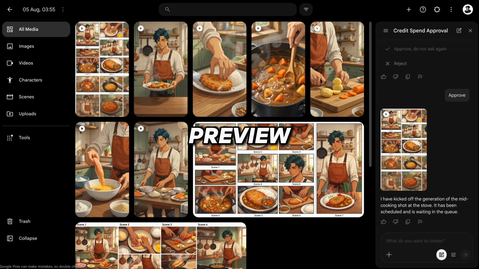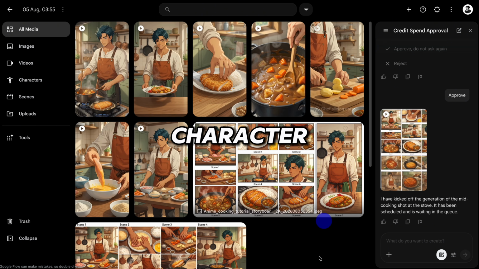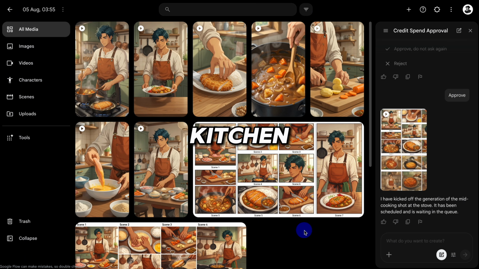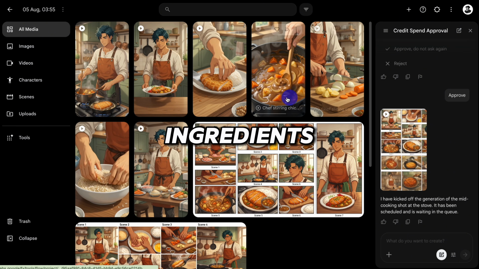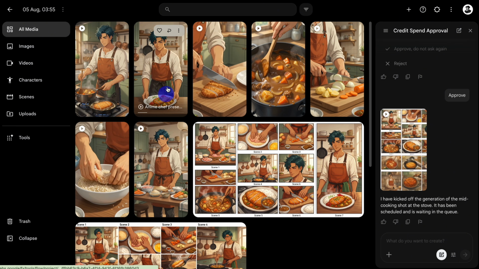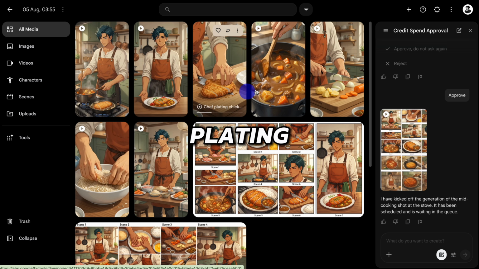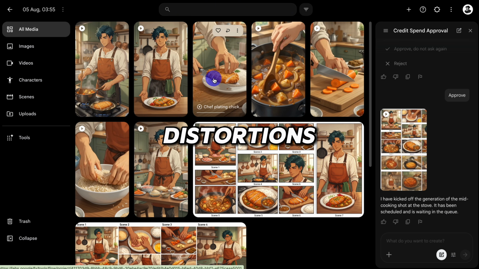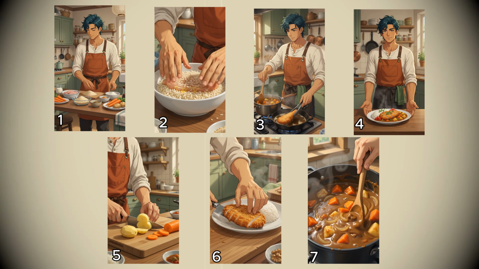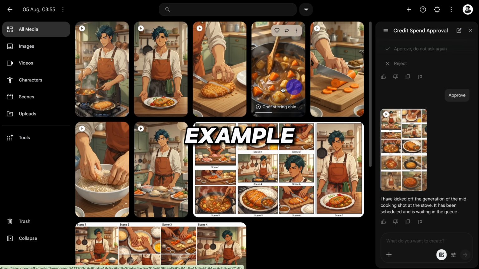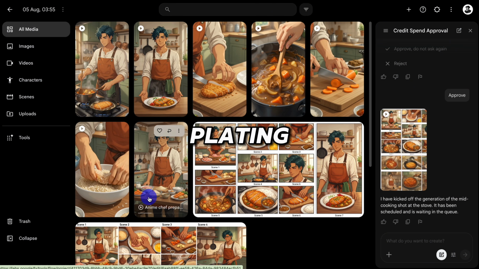Once they are ready, preview each one and check that the same character appears throughout. The kitchen remains consistent. The food preparation follows the correct order. The hands and utensils move naturally. Ingredients do not randomly change. The dish looks consistent from preparation to plating. There are no obvious distortions or warped objects. In this example, the chopping, mixing, frying, plating, and presentation stages came out cleaner than expected.